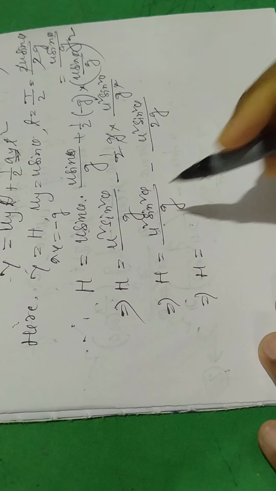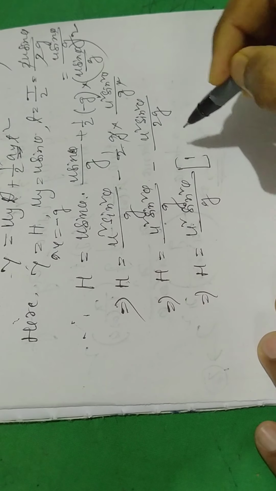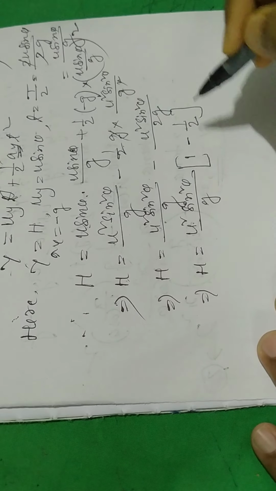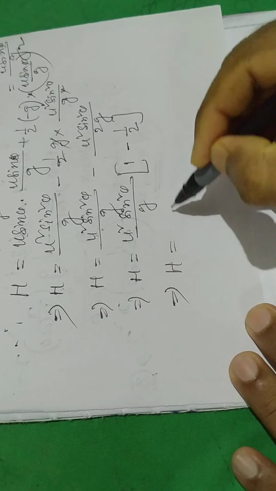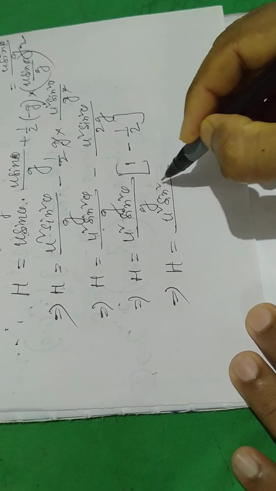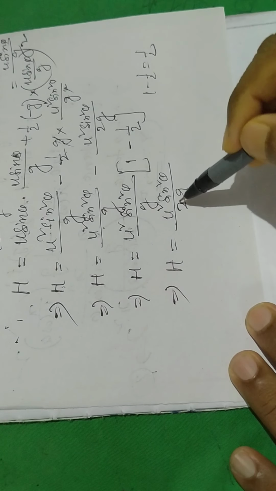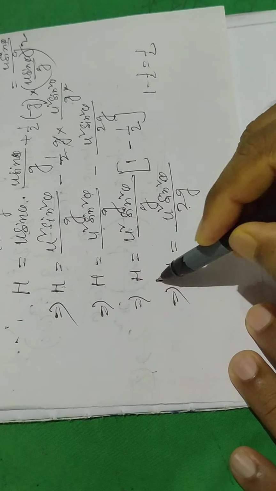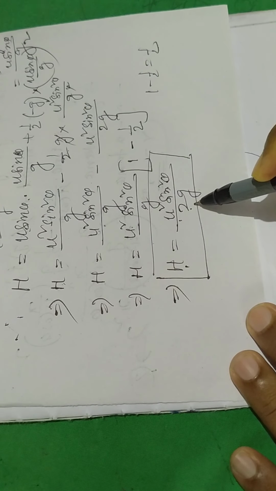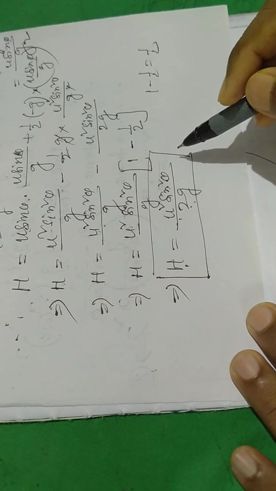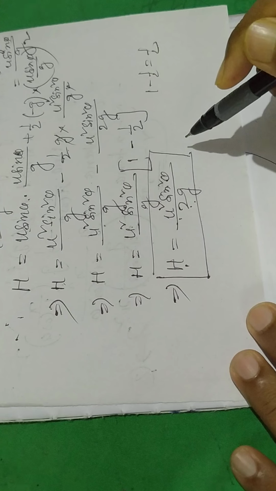H equal to u square sin square theta by g, taking one common, 1 minus half is half, so H equal to u square sin square theta by 2g. This is the expression for the maximum height traveled by the projectile when the projectile is projected at an angle with the horizontal.